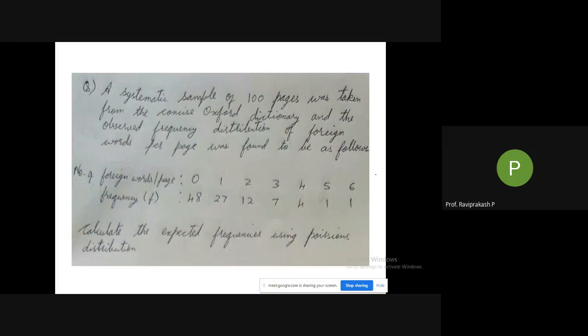So next problem, write down: a systematic sample of 100 pages was taken from the Concise Oxford Dictionary, and the observed frequency distribution of foreign words per page was found to be as follows.